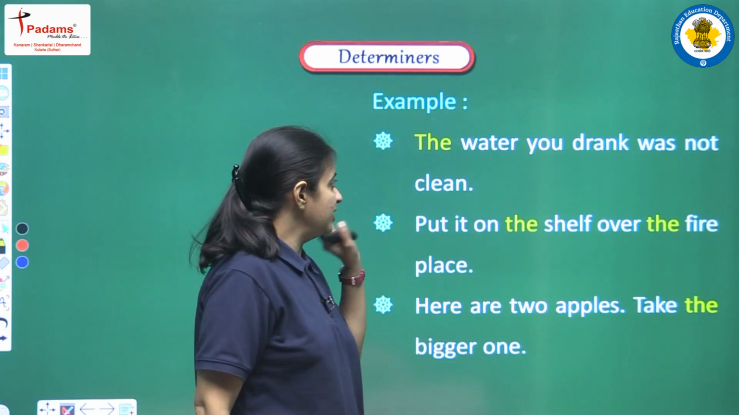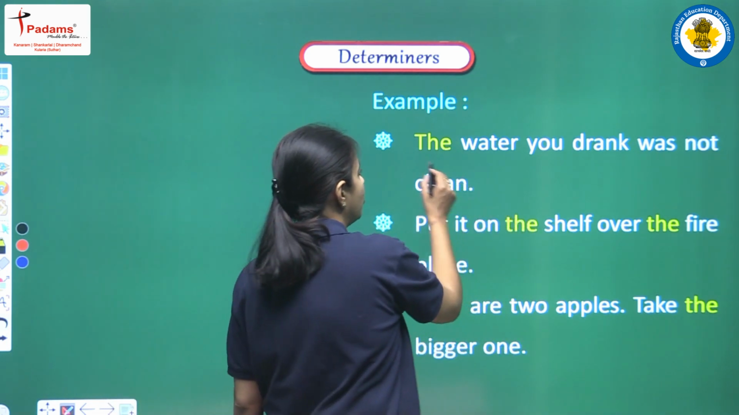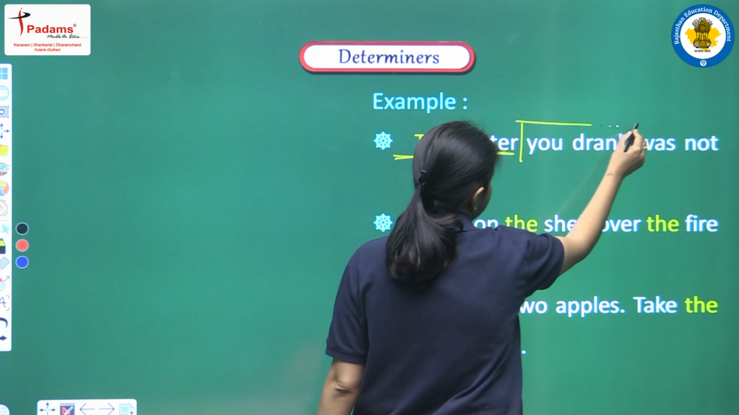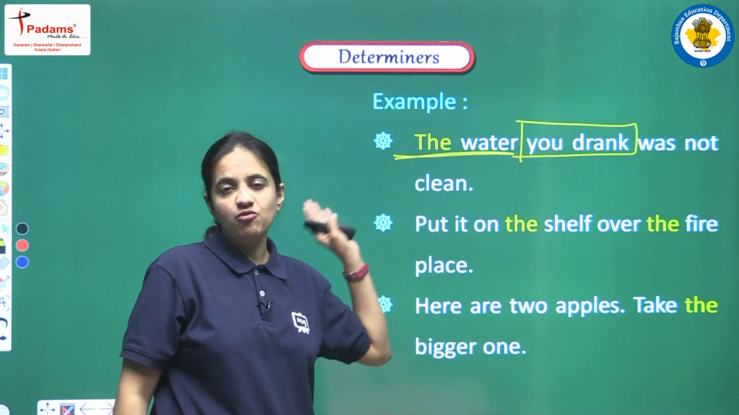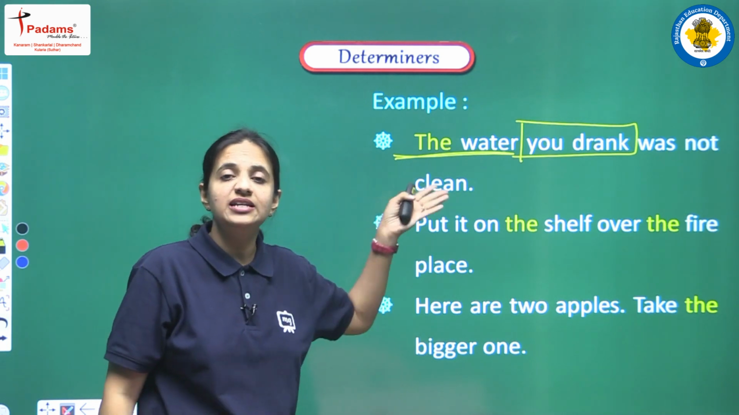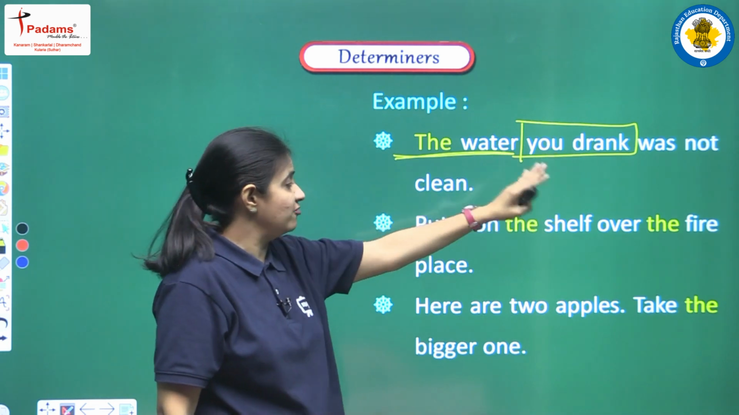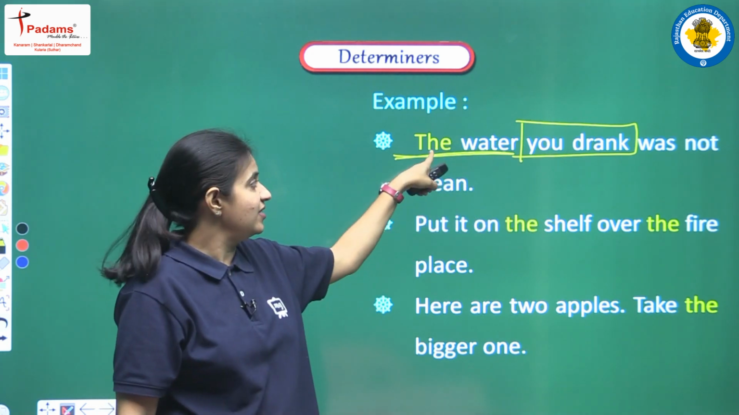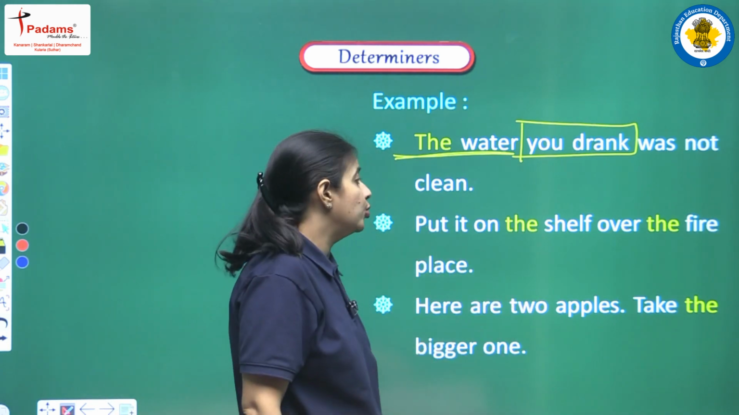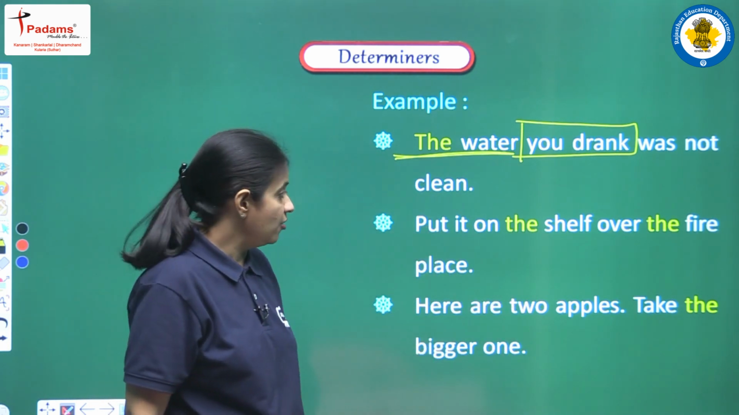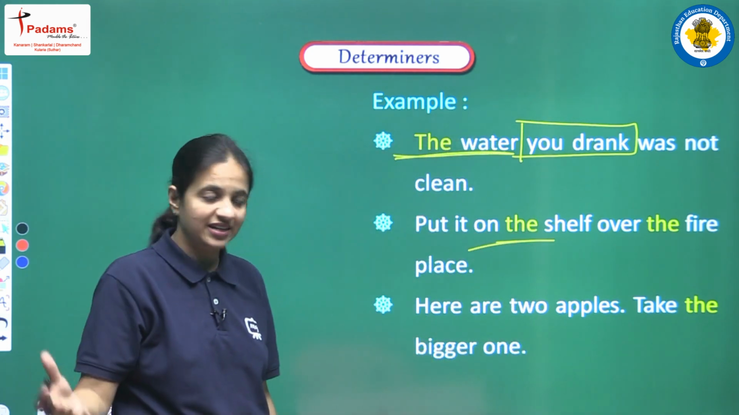So let's see some more examples. The water you drank was not clean. Here we are talking about that particular water that you drank. So this is the phrase. Because of that we can say that now we are talking about one particular, one special water that you drank, and now we are adding the thing that it was not clean, and this is the reason we are having the article here. Next is: Put it on the shelf over the fireplace. Now we are talking about that particular thing, and this is the reason we are having the article here.